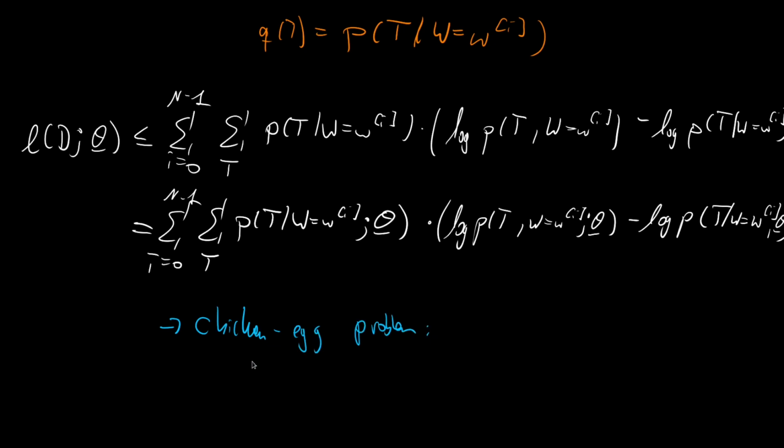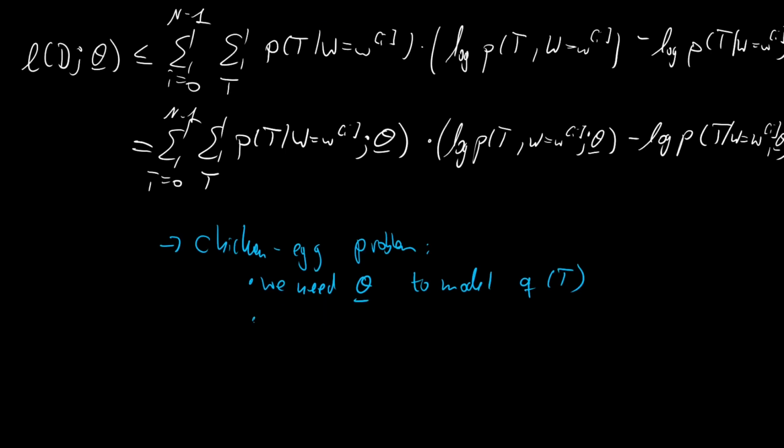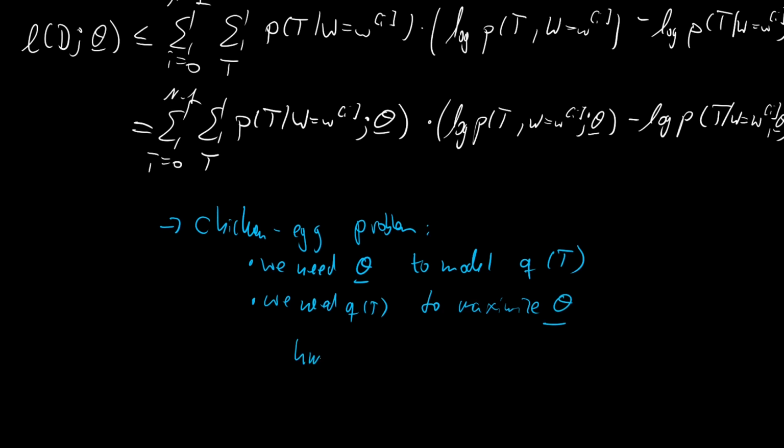We need theta to model Q of t, and we also need Q of t to update, or to maximize, theta and to find the maximum likelihood estimate. Well, this is kind of the problem here.